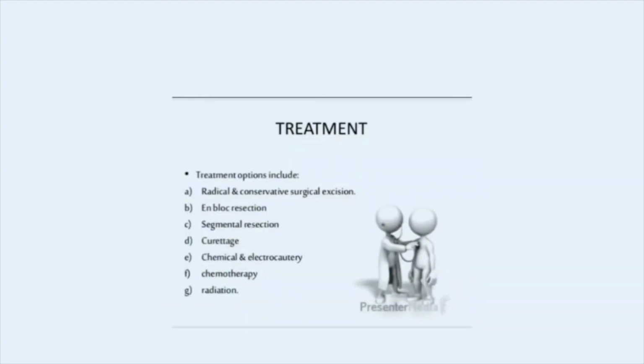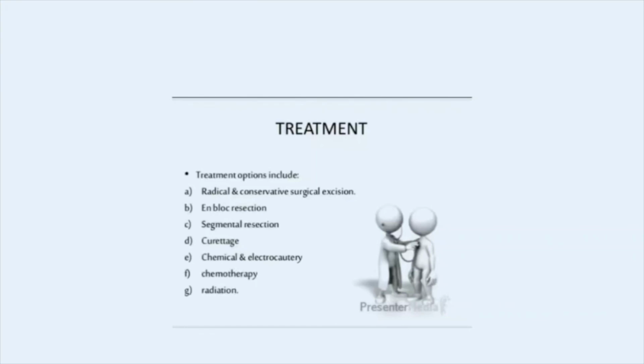And coming to the treatment of ameloblastoma, it has several options. We will go through each one. Coming to radical and conservative surgical excision, in this we make a large opening through which the entire cyst is removed. In en bloc resection, it is the same as surgical excision, but in this we remove the healthy tissue surrounding the tumor. Along with the tumor, we remove the healthy tissue surrounding it in order to minimize recurrences.